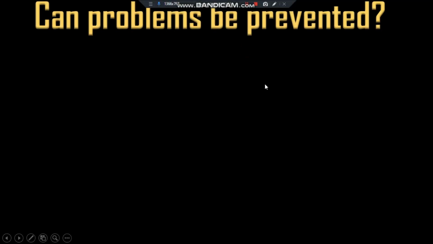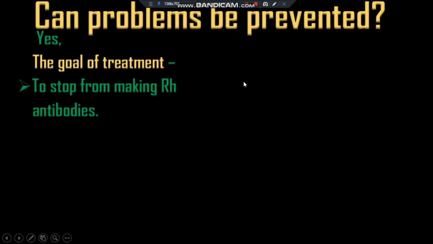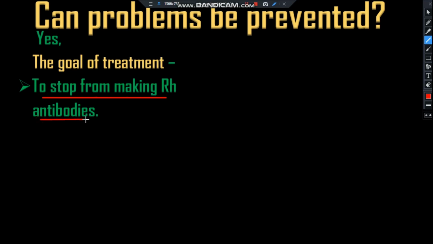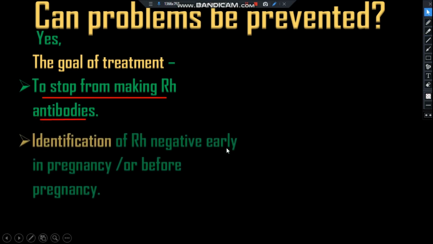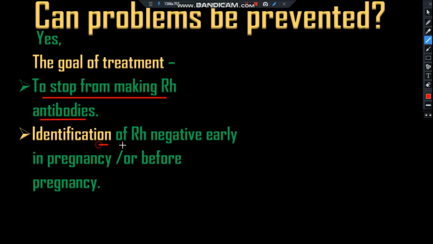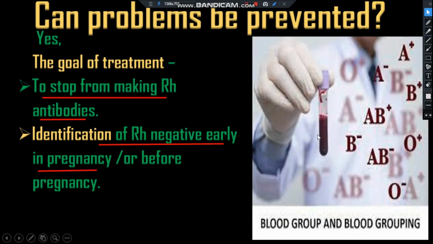Can problems be prevented? Yes. The goal of the treatment is to stop the body from making the Rh antibodies, and identification of the Rh negative early in the pregnancy or before the pregnancy, that is the blood grouping, cross matching, blood grouping and typing.